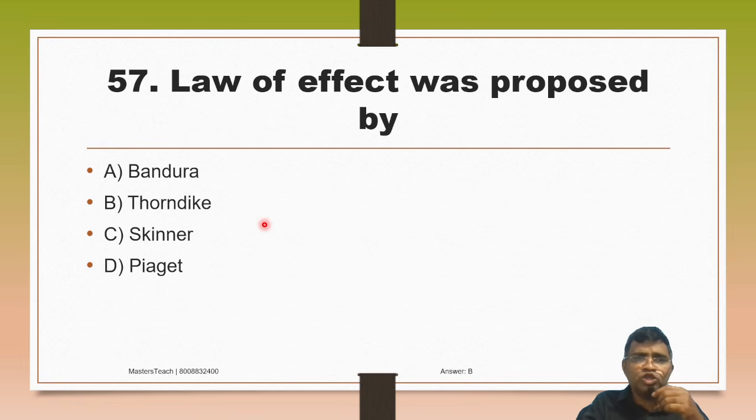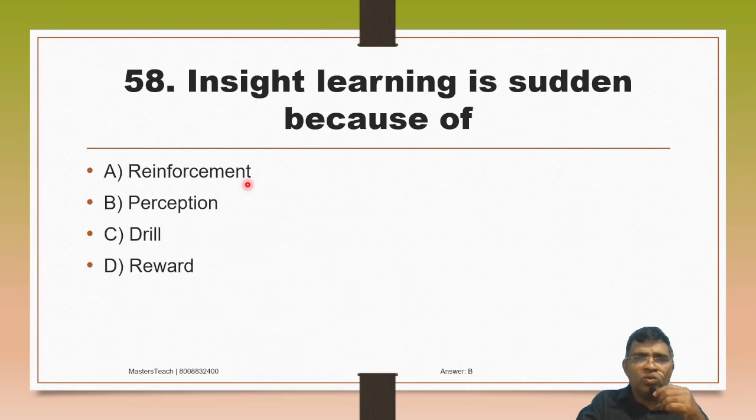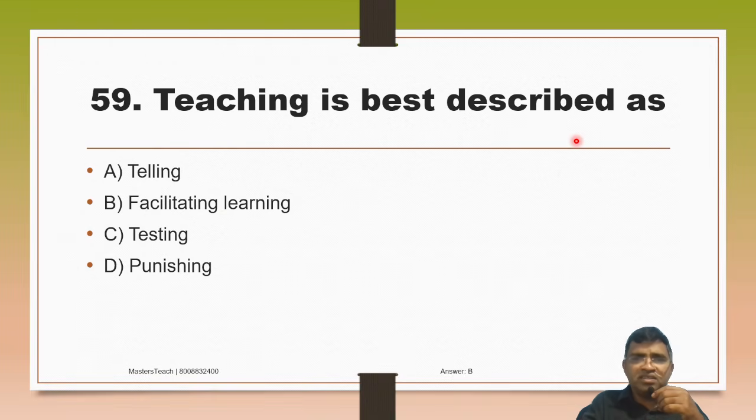Law of effect was proposed by, okay, A. Bandura, B. Thorndike, C. Skinner, D. Piaget. So law of effect was proposed by A. Thorndike. Thorndike answer. So insight learning is sudden because of A. Reinforcement, B. Perception, C. Drill, D. Reward. So insight learning is sudden because of perception. Option B.